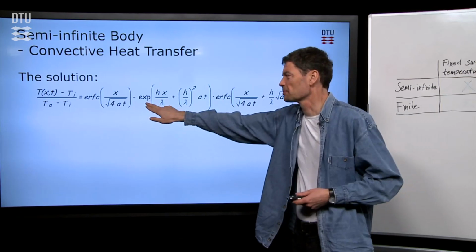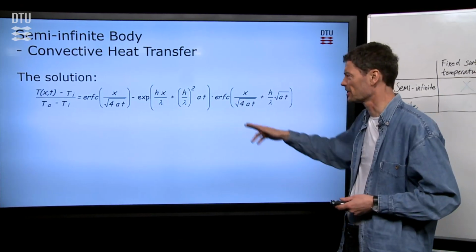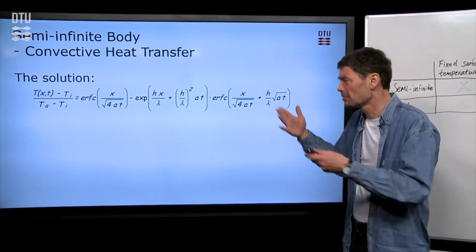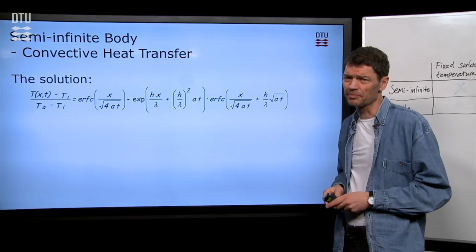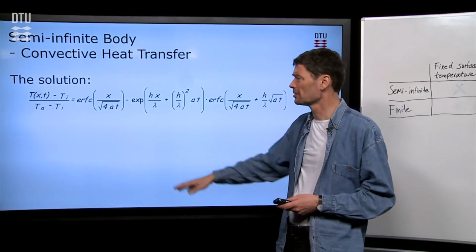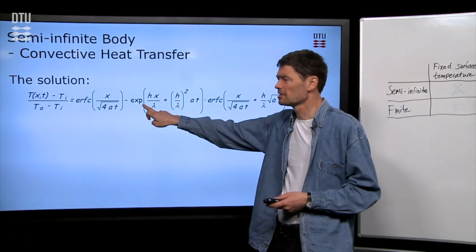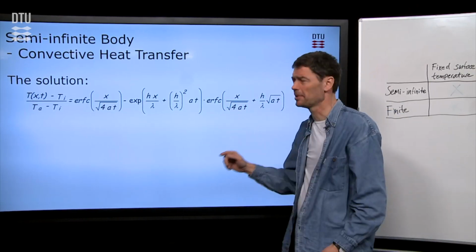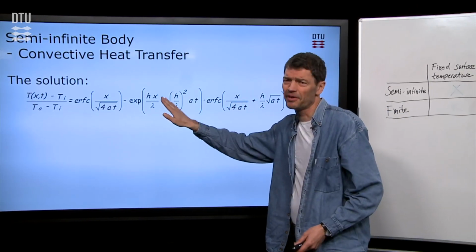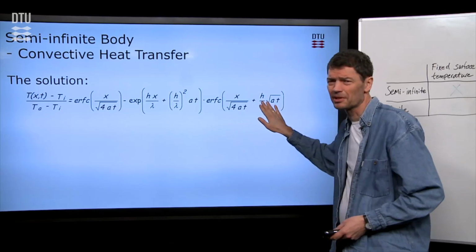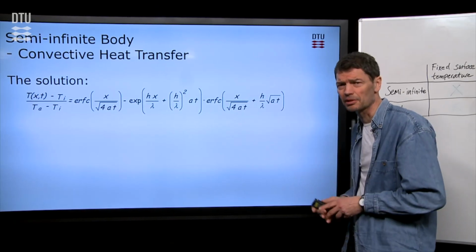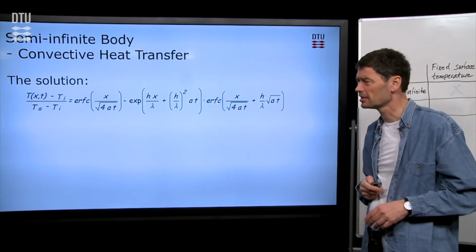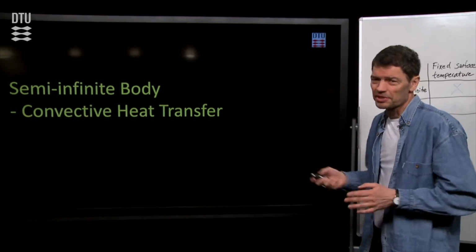So you have to use an exponential formula and a complementary error function, but otherwise it's a matter of inserting the values. In a few cases you have to be careful. For large arguments, the exponential tends to infinity and the complementary error function tends to 0, and you have to be careful with what happens when you multiply a very large value with something which is very close to 0. But there are mathematical tricks to cope with that. So that was that case.